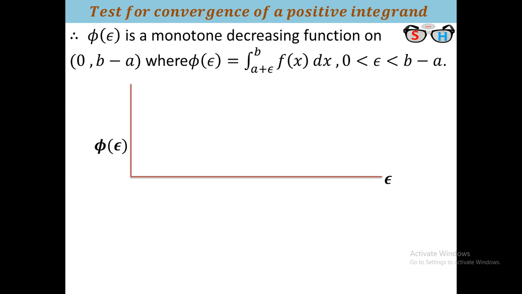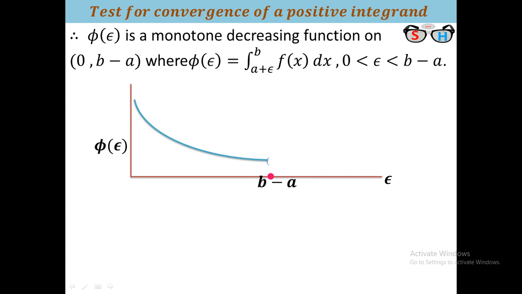Here you see that the domain of the function is 0 to b minus a. Here this is 0, and here suppose this is b minus a. Here you see that phi is a monotone decreasing function. Therefore, suppose this function just decreases from that point up to that point. Suppose this is phi. It does not reach the point b minus a because its domain is open, and it cannot reach the origin also.